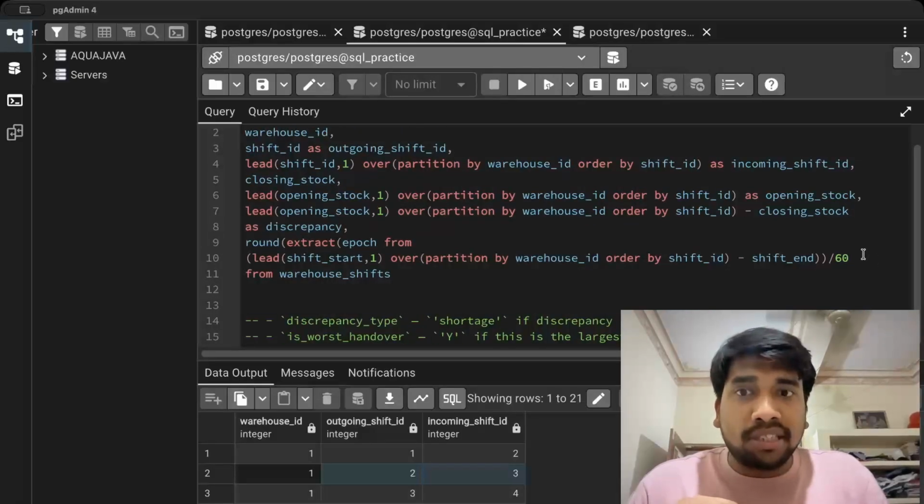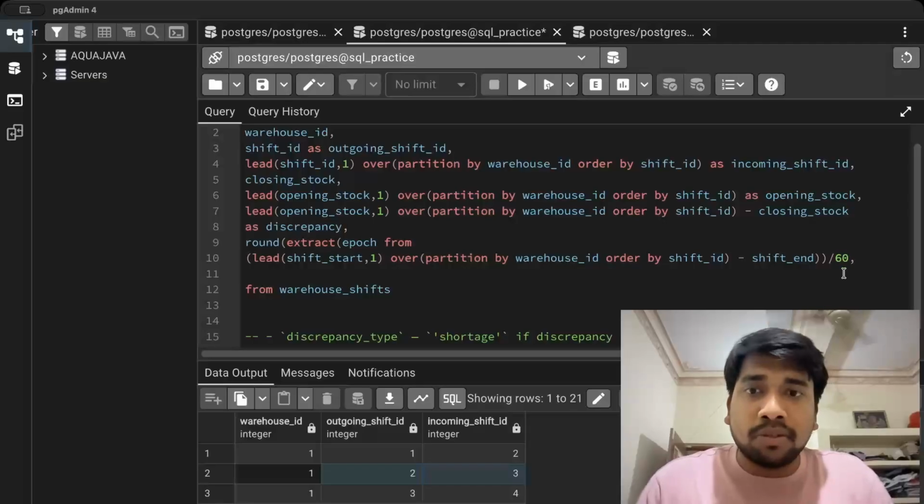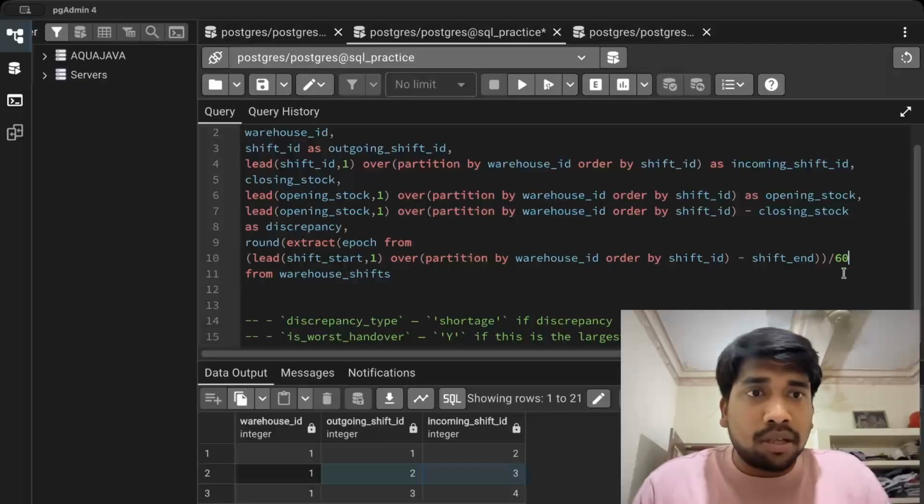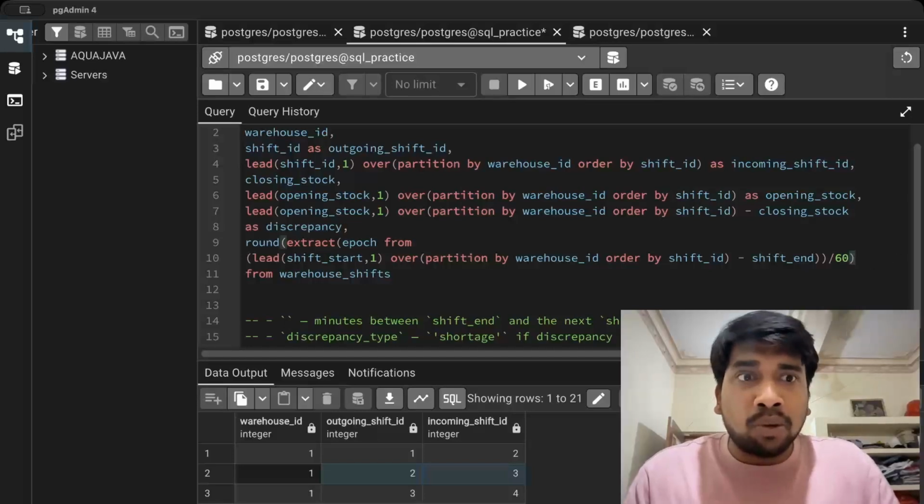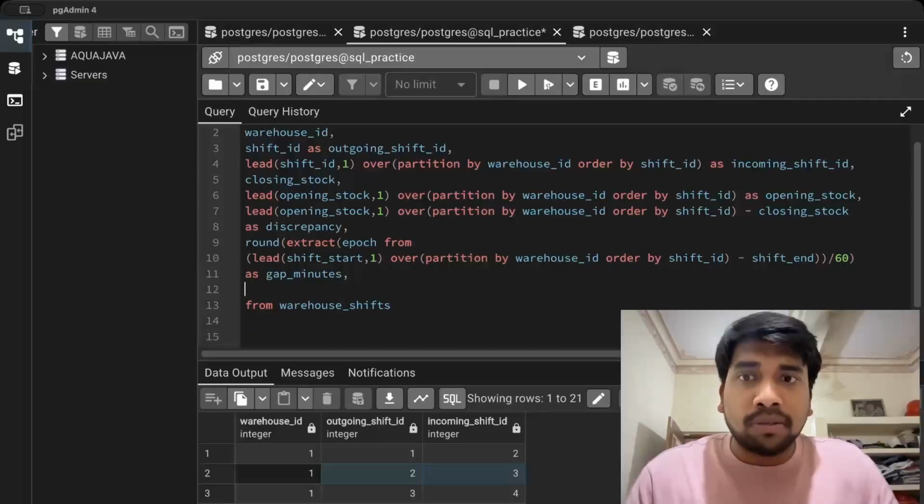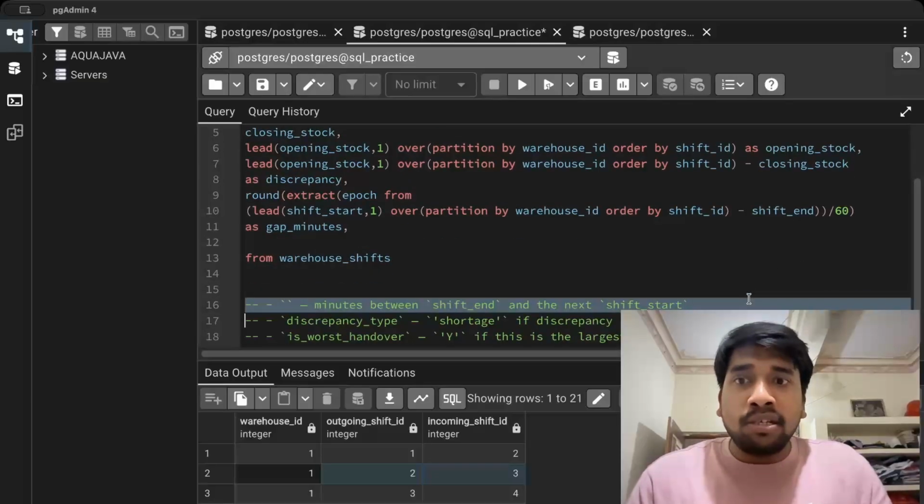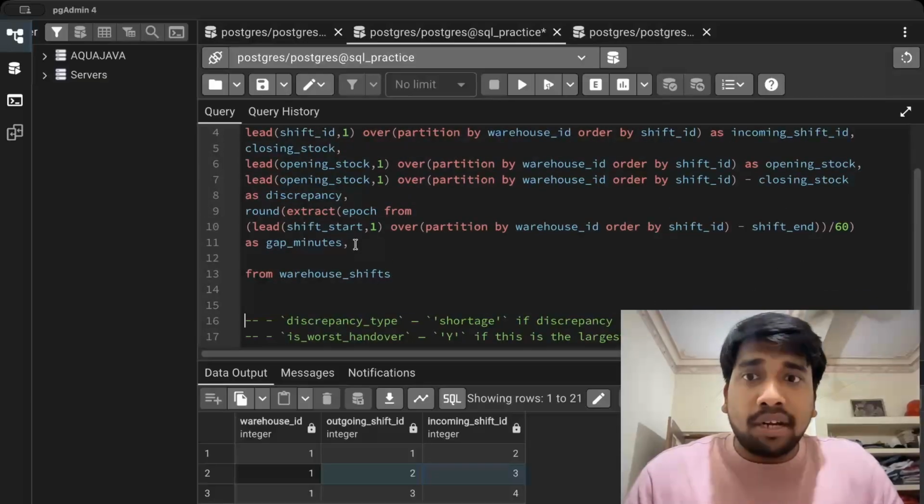Now we need to label the discrepancy type. We didn't name this. One mistake. This is gap minutes, right? 60. We'll close the round as gap minutes. Now we don't need this, we need a discrepancy type.